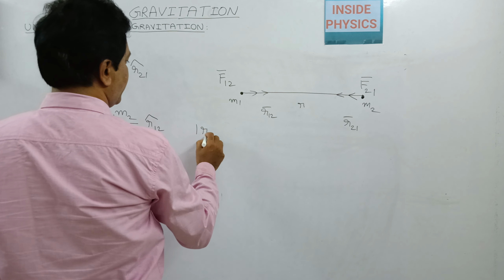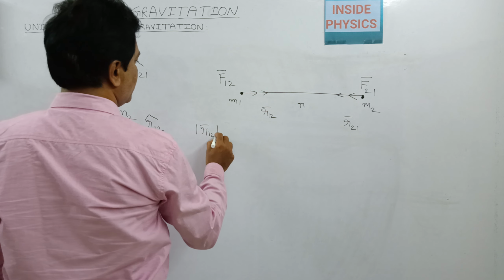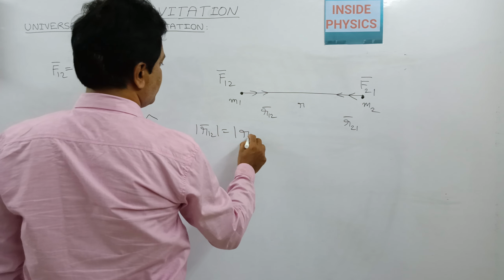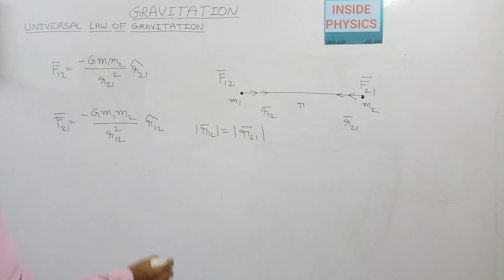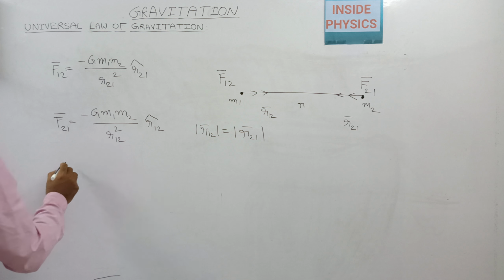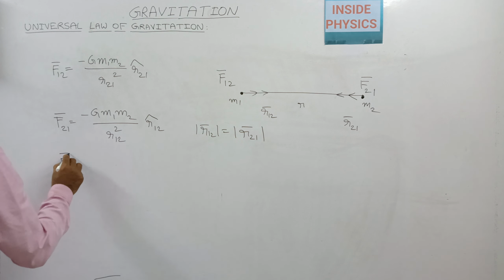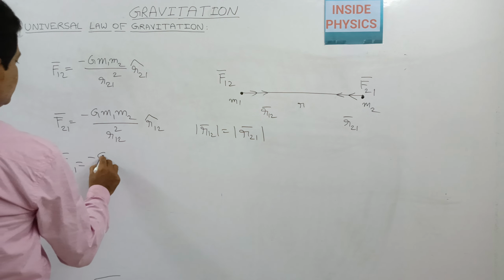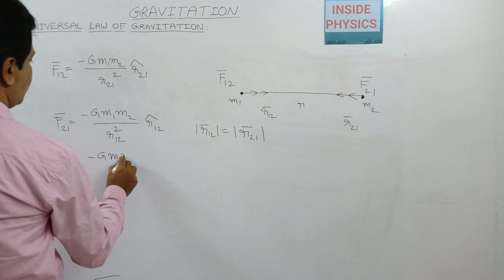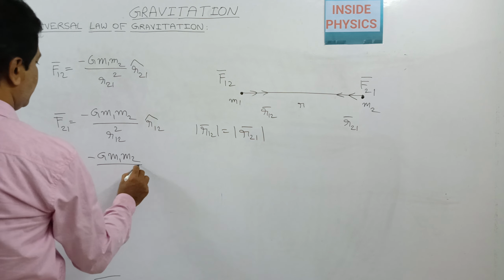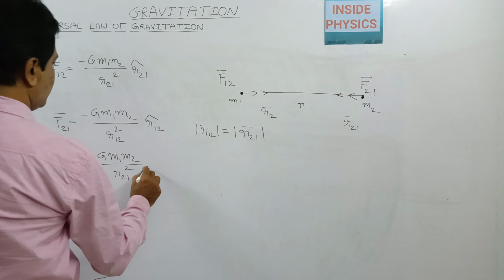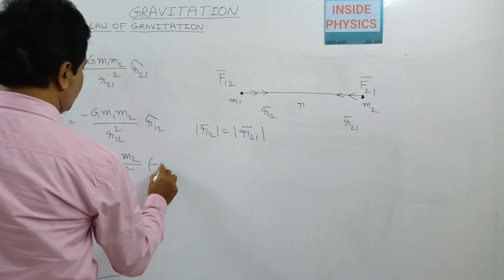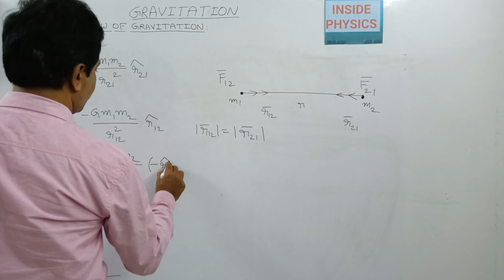We can write the magnitude of r12 is equal to the magnitude of r21. So here, this one I will write as minus G m1 m2 by r21 square, into minus of r21 cap.